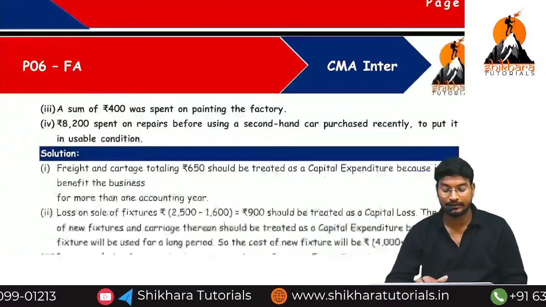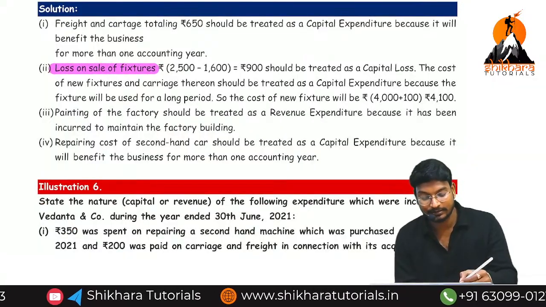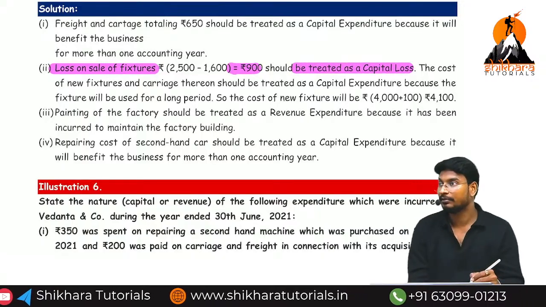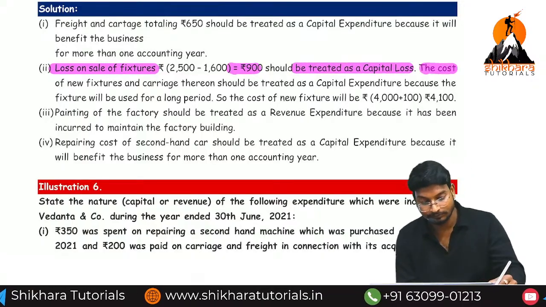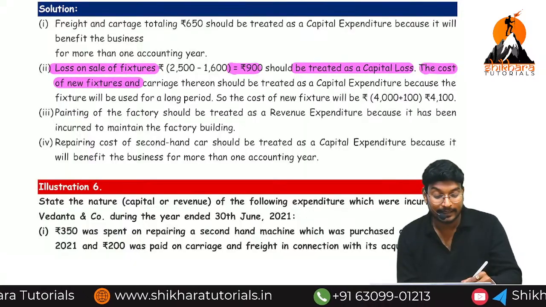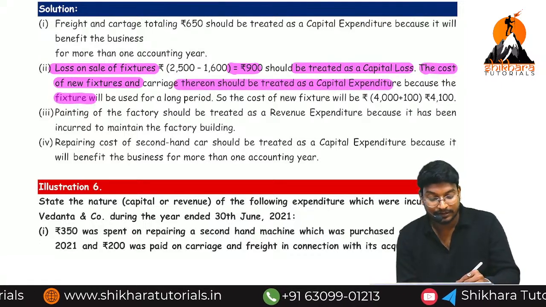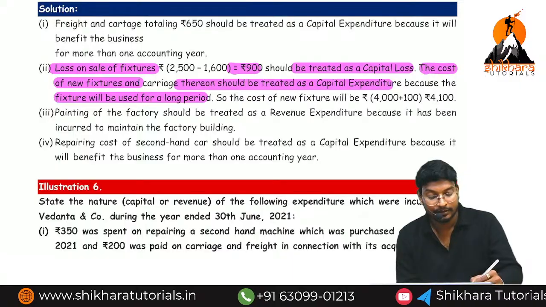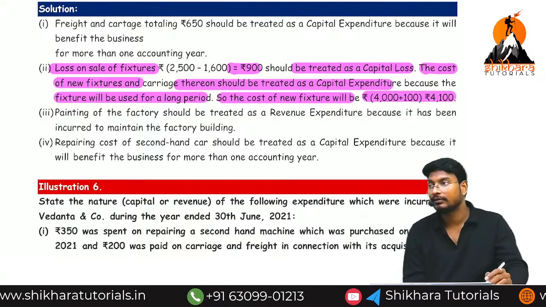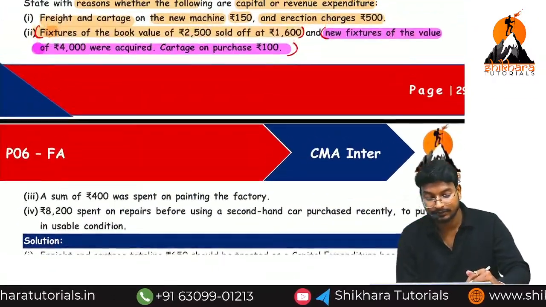Okay, now I am reading the answer. Loss on sale of fixtures, how much? 900 should be treated as capital loss. The cost of the new furniture and carriage thereon should be treated as capital expenditure, because the fixtures will be used for a long period. So the cost of new fixtures will be how much? 4,100. Are you getting the point? Is there any doubt? Next one.